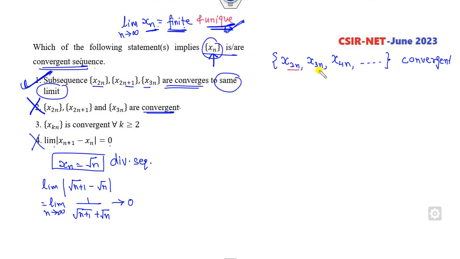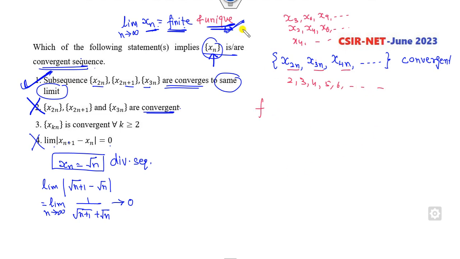So firstly you have to think about what kind of sequences are here. It consists of x2, x4, x6 and so on. It consists of x3, x6, x9 and so on. It consists of x4, x8 and so on. It means it consists of all terms starting from 2, 3, 4, 5, 6 and so on.